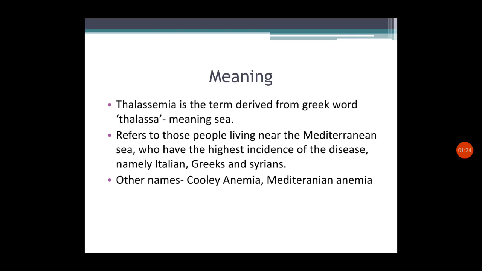During that time they thought that living near the sea was one of the factors or reasons for getting this disease. So that is the reason why this name is given for thalassemia. Other names used to describe the same disease are Cooley's anemia, Mediterranean anemia, etc.